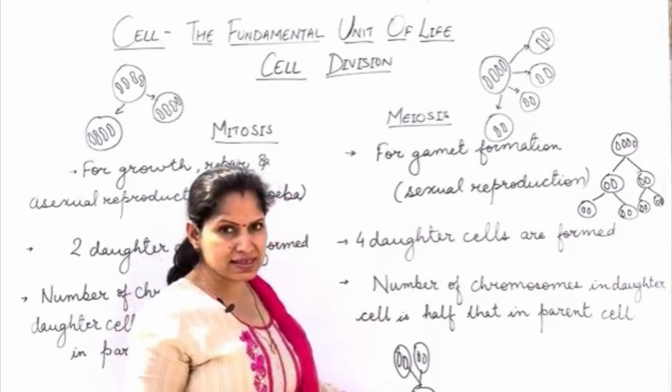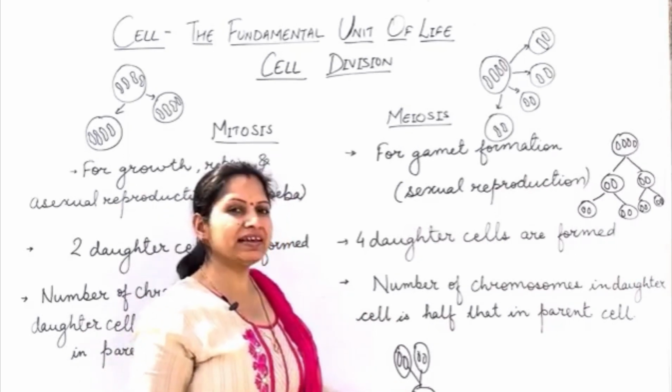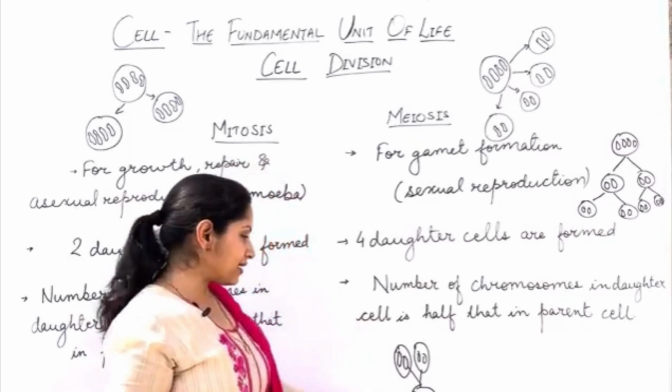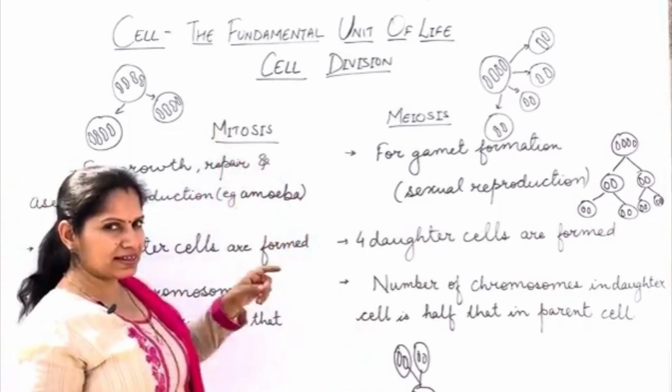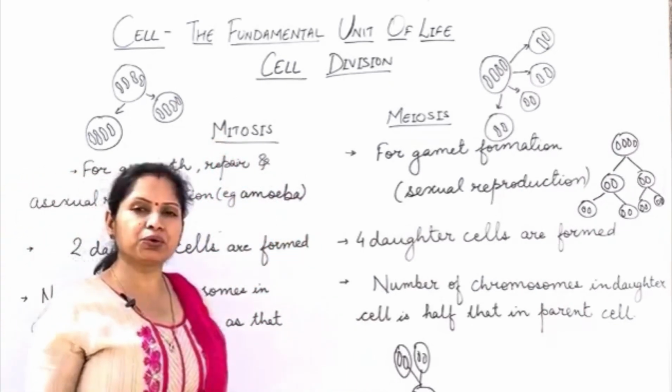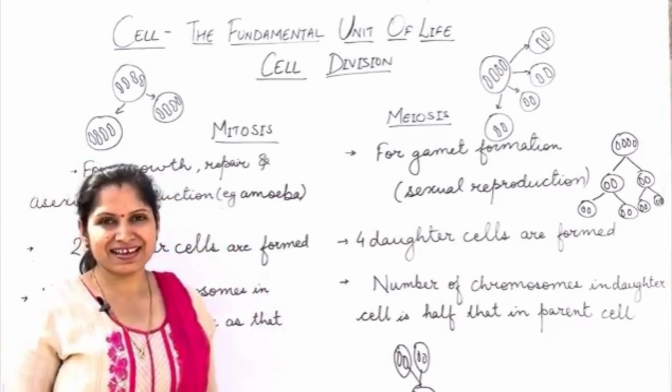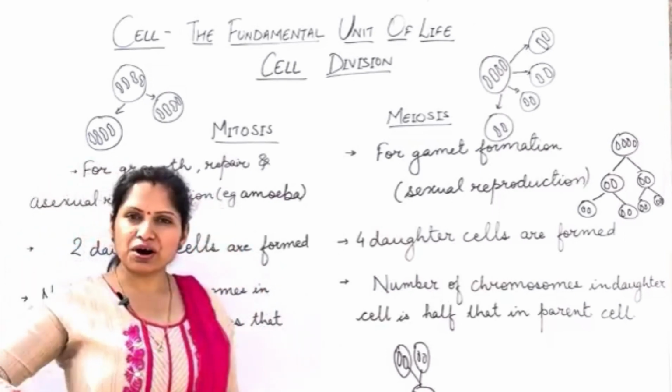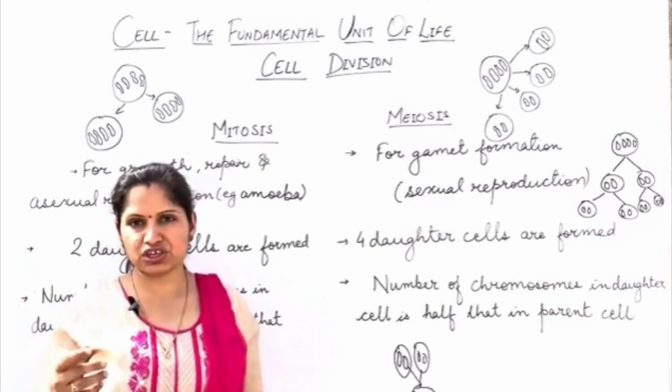Once this single cell is formed by the process of fertilization, later on throughout life, the organism will be performing mitosis cell division, and it will be growing with the help of mitosis. And so the number of chromosomes throughout life will remain the original one only.